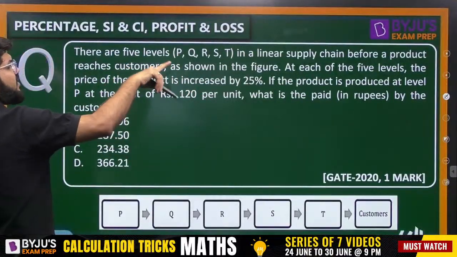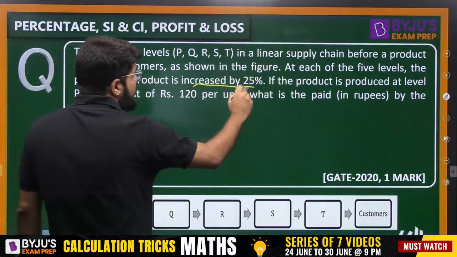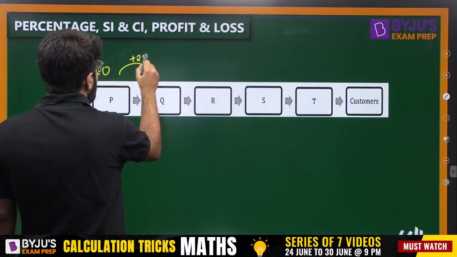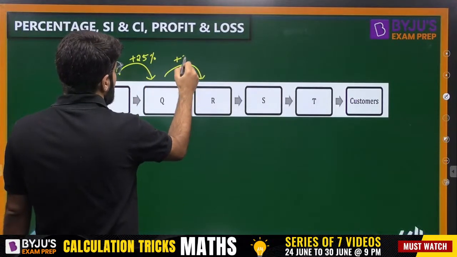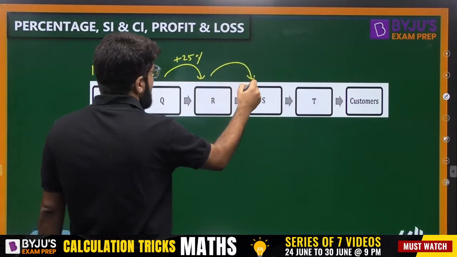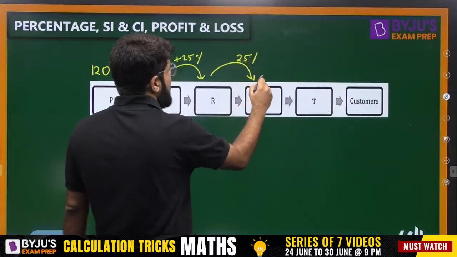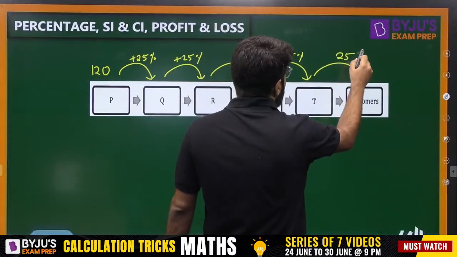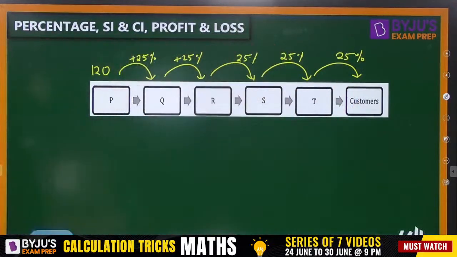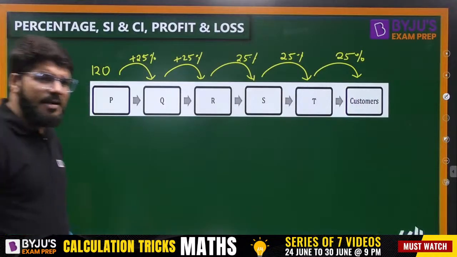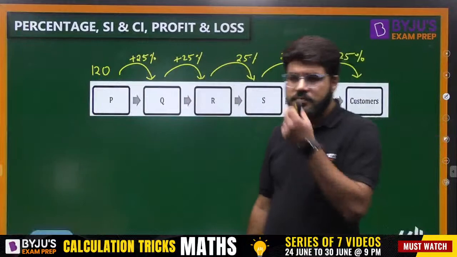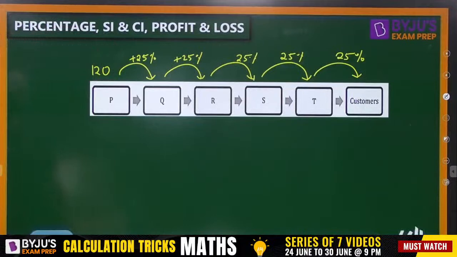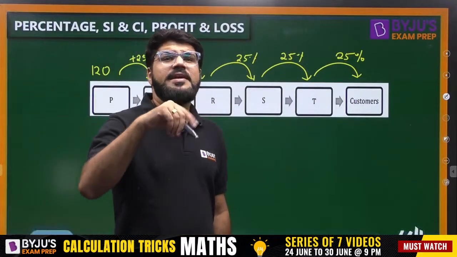At each of the levels P, Q, R, S, T, there is an increment of 25%. So from here also, it's an increase of 25%. Then again, when it reaches R, 25%, then S, 25%, then T, 25%, finally it reaches the customer, that is 25%, right? So how many times is 25% coming? Yes, Bhavya, correct answer. 5 times. And at every level the price is increased by 25%.